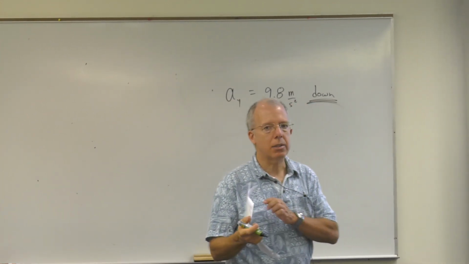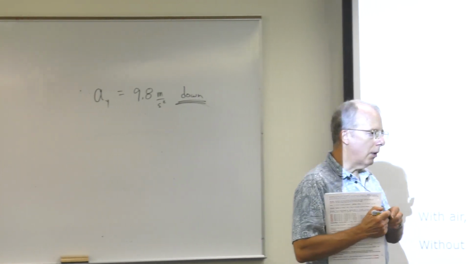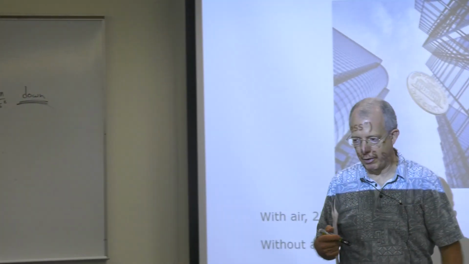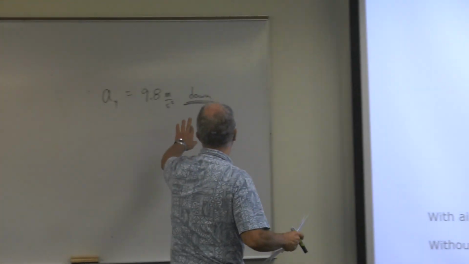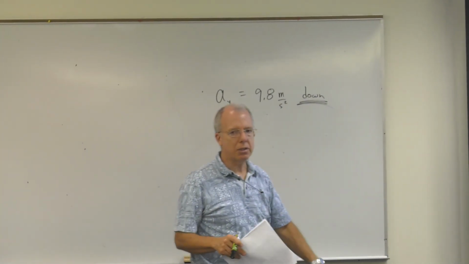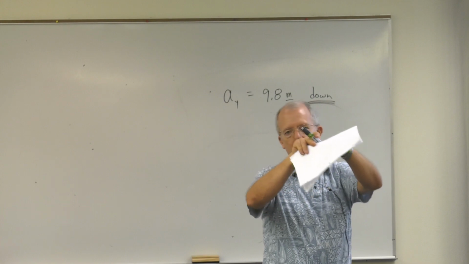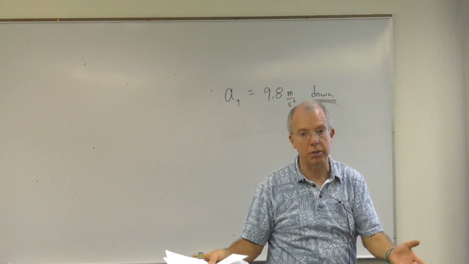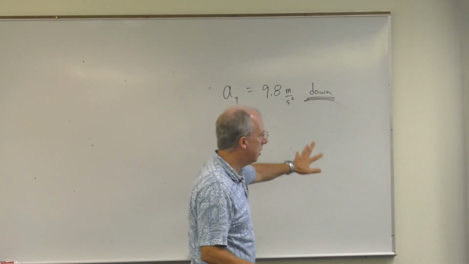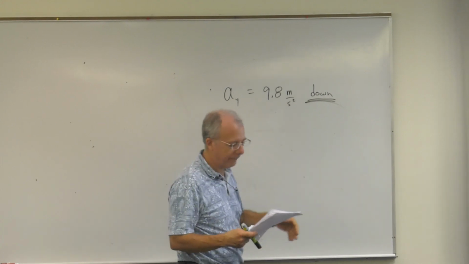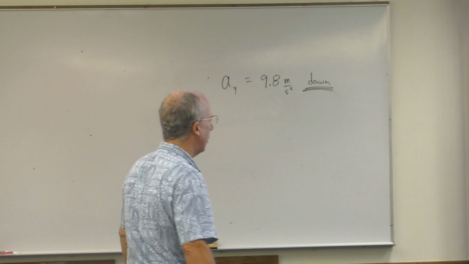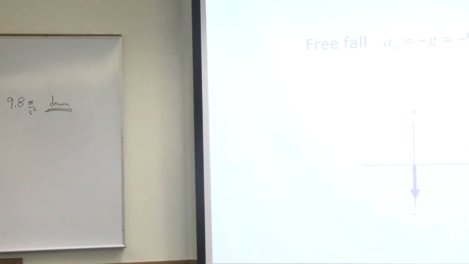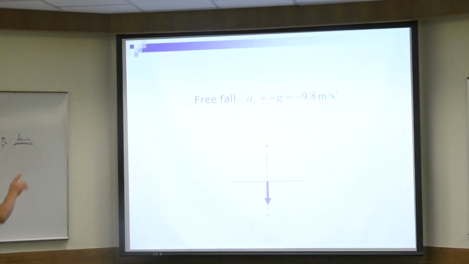So what that means is you can go anywhere on the Earth as long as you're near the surface of the Earth, and you can drop something and measure the acceleration, and that's what it'll be. Now this is an approximation. This is assuming that the Earth is a perfectly uniform sphere, which it is not, correct? So this is just an average value. Now, this is true, but we don't like it. What we want to use is this.